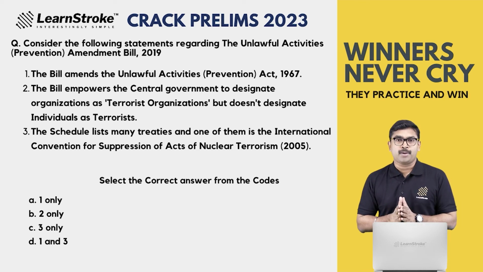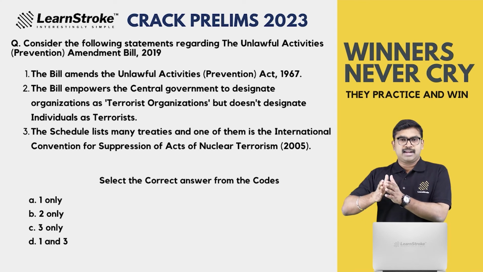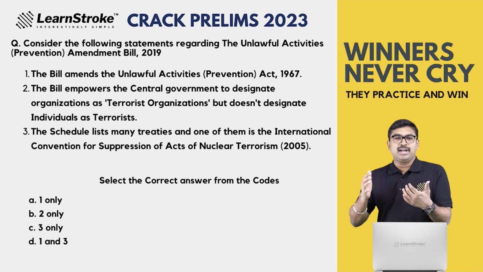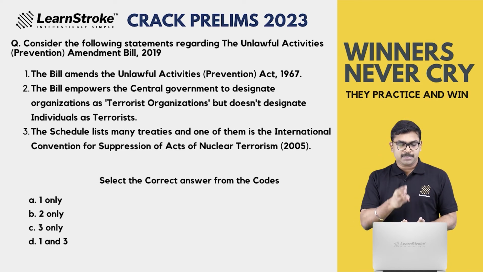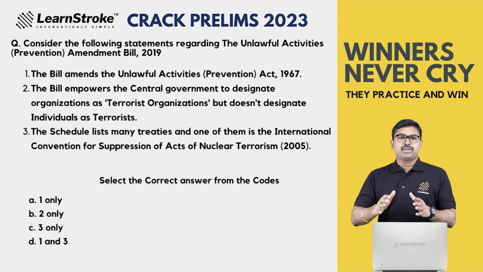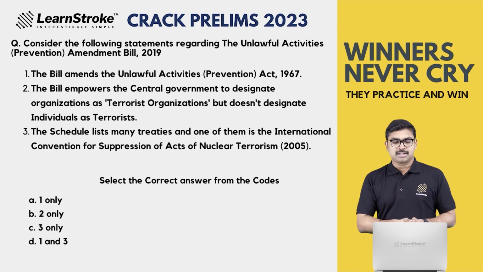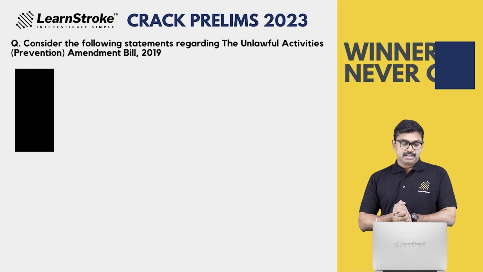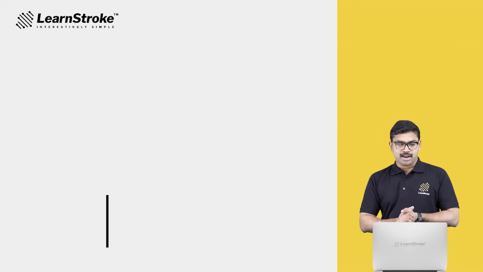No, the statement is wrong. Just like the central government labels an organization as a terrorist organization, it also has the power to label an individual as a terrorist. So statement 2 is wrong. And statement 3 talks about around 9 treaties, and one of the treaties is definitely the International Convention for the Suppression of Acts of Nuclear Terrorism. So that statement is also right. So what is the answer? The answer would have been 1 and 3. And why was this question asked?